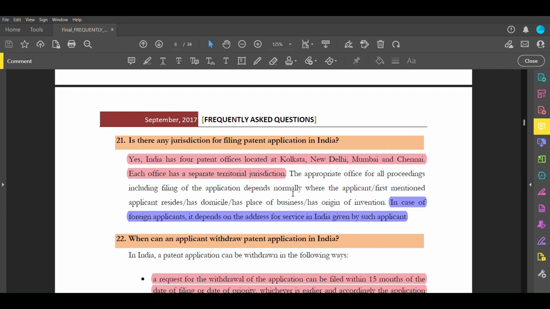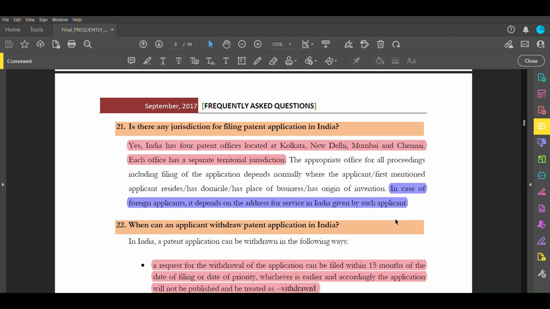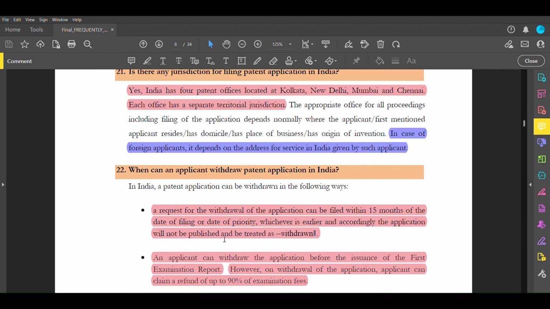In case of a foreign application, it depends on the address of service in India given by the applicant. Address of service in India matters when someone from outside files a patent application in India. They generally file through an agent, so the address of service in India means the agent's address. Generally the agent will choose the nearest possible office to his address. It's a common thing.